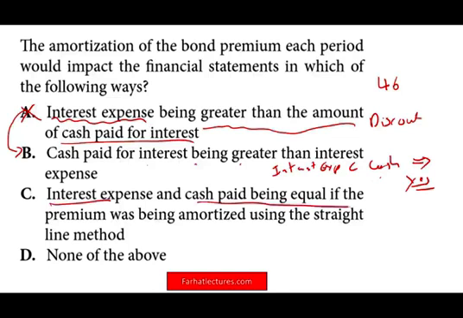Interest expense and cash paid being equal? No. It doesn't matter whether using the straight line or the effective interest rate method, interest expense and the cash will not equal each other in a premium bond. The interest expense will be lower. None of the above is correct? That's incorrect. B is correct. Interest expense will be lower.